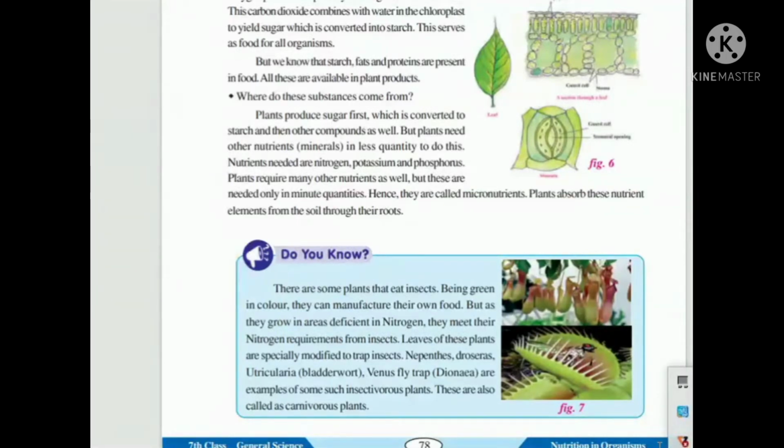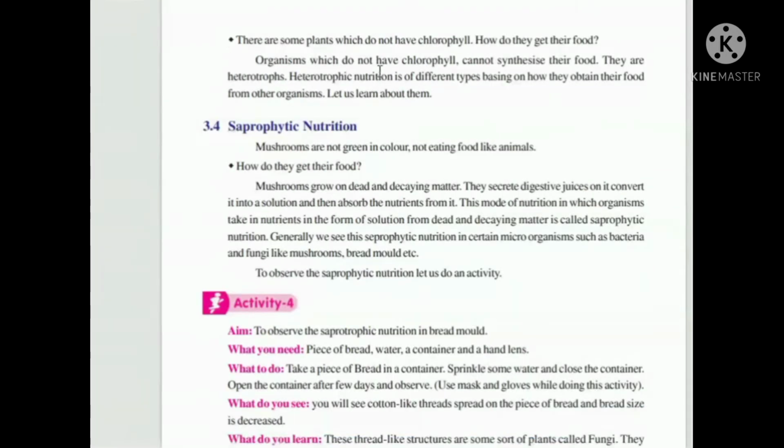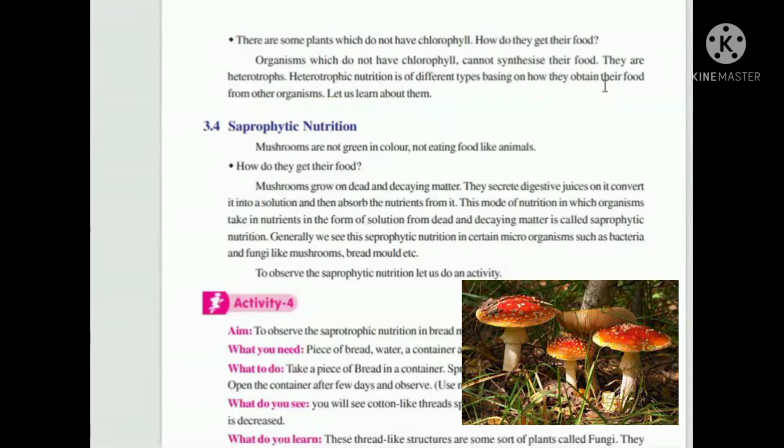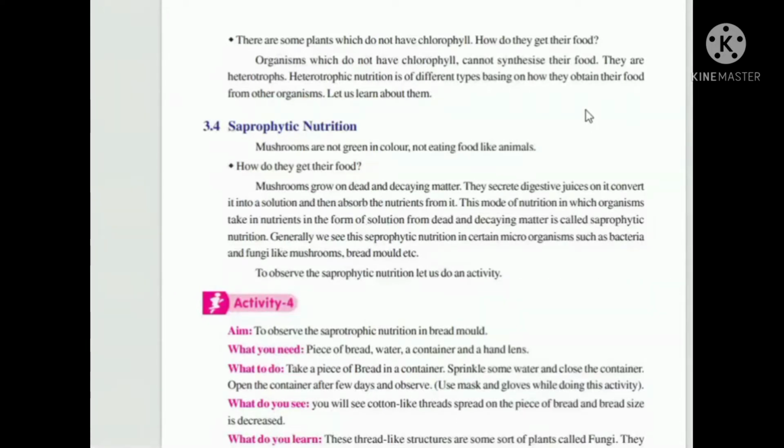Yes, look at the picture. And now let us see about saprophytic nutrition. Saprophytic means organisms that take food from dead and decaying matter. Those are called saprophytes. Here you are seeing mushrooms. These are the best example for saprophytic nutrition.